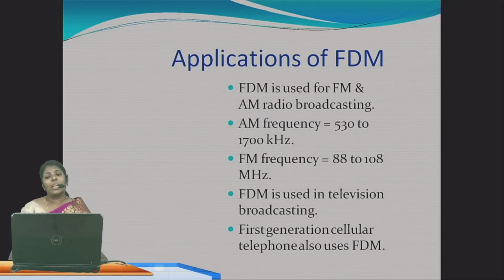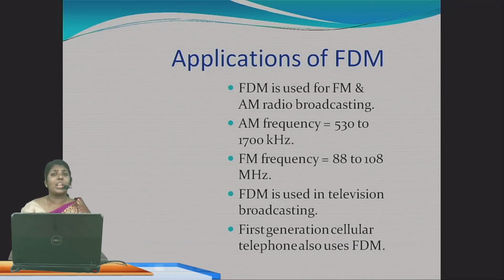FDM is used in FM, frequency modulation, AM radio, and radio broadcasting. Here you can see the AM frequency, that is 530 to 1700 kilohertz, and the FM frequency, 88 to 108 megahertz. FDM is also used in television broadcasting, and in first generation cellular telephones.